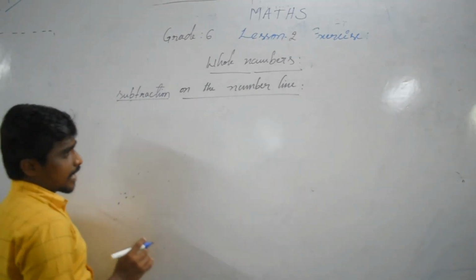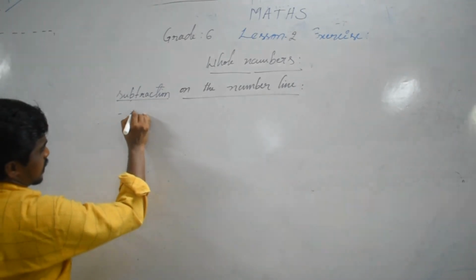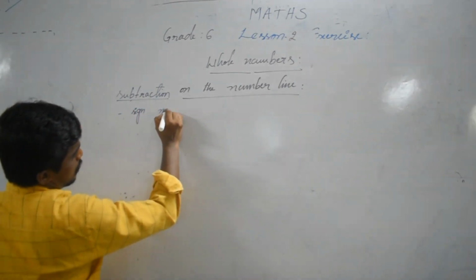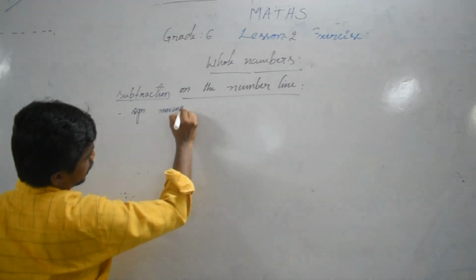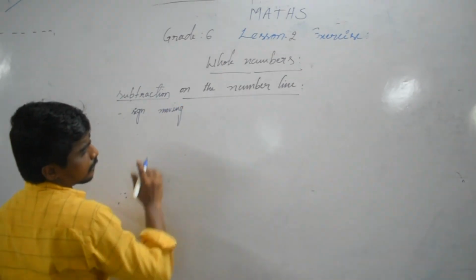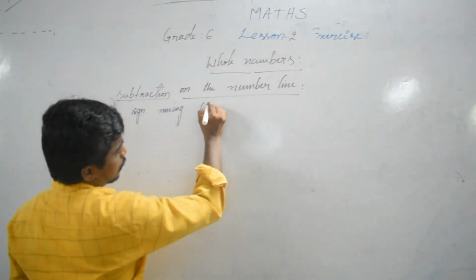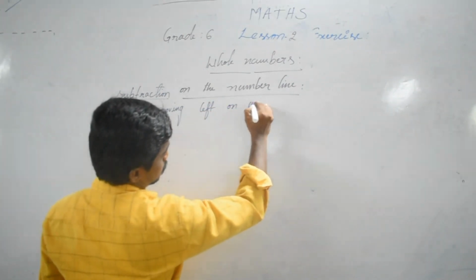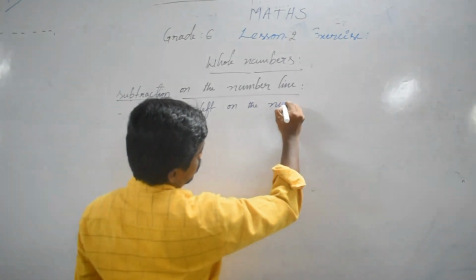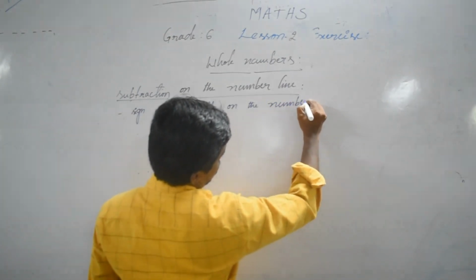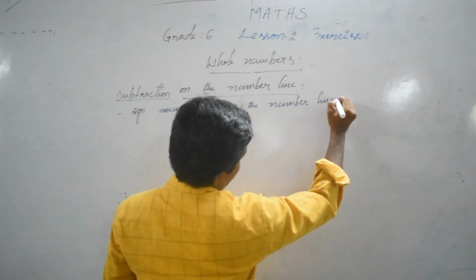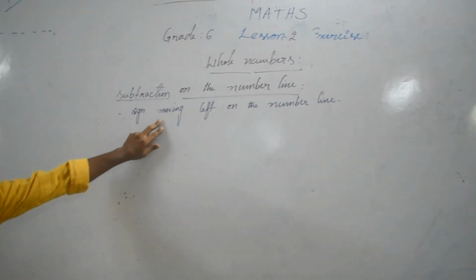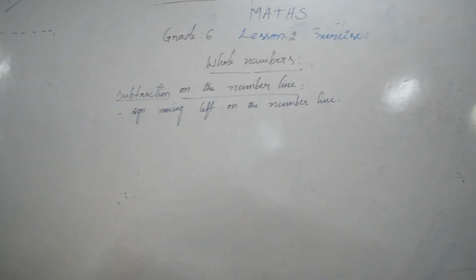So the subtraction sign, the minus sign, means moving left side on the number line. Here the minus sign is given, so we move left side on the number line.